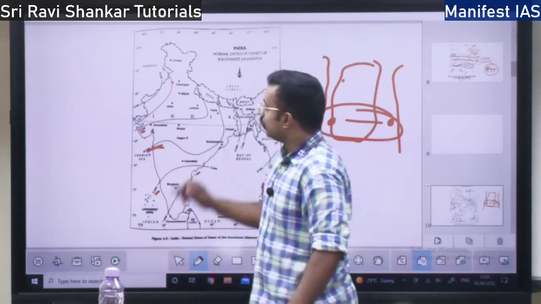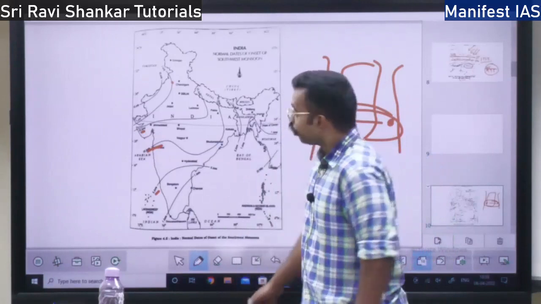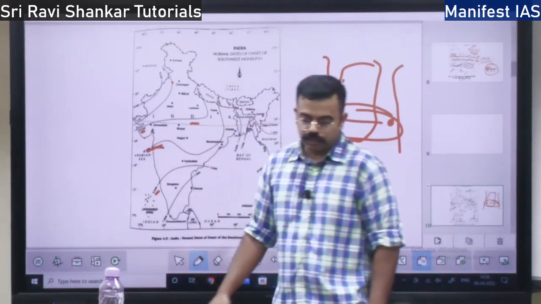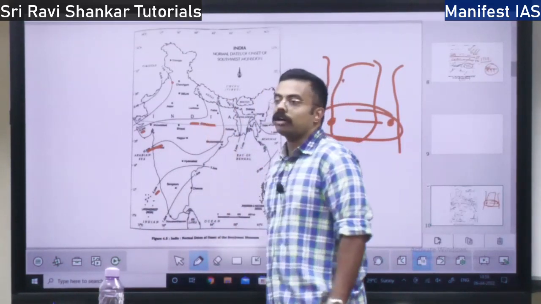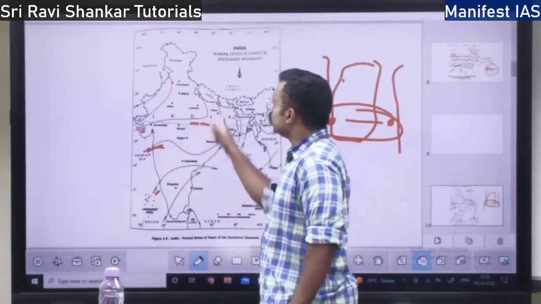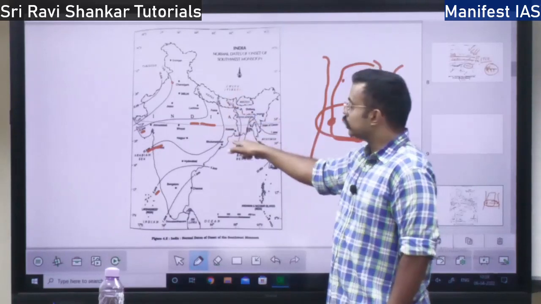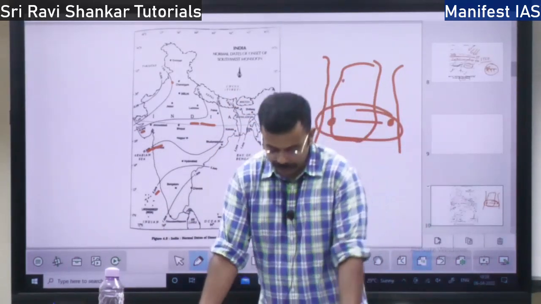Earlier they used to say the sun will be over the Tropic of Cancer, that is, in this region the sun will be there in northern India. So this region will have a lot of heat. Because of a lot of heat in the Indian region, there will be very low pressure. Once there is low pressure, it attracts the monsoon wind. This was the theory earlier.